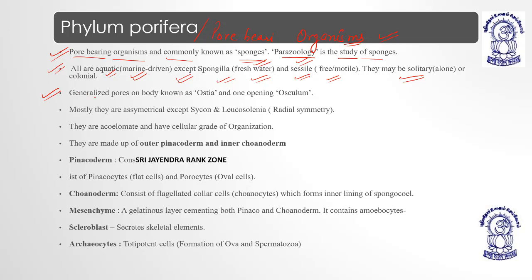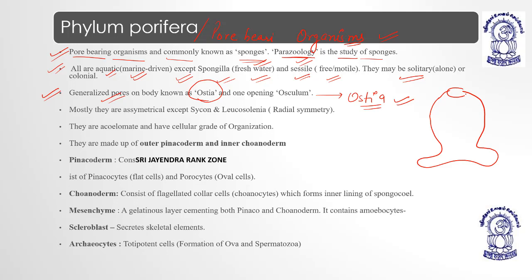Then coming to the next, they have generalized pores on the body. The pores are known as ostia. Small pores. I'll make a small diagram to make you understand. This is an opening. The opening has a circular muscle layer.